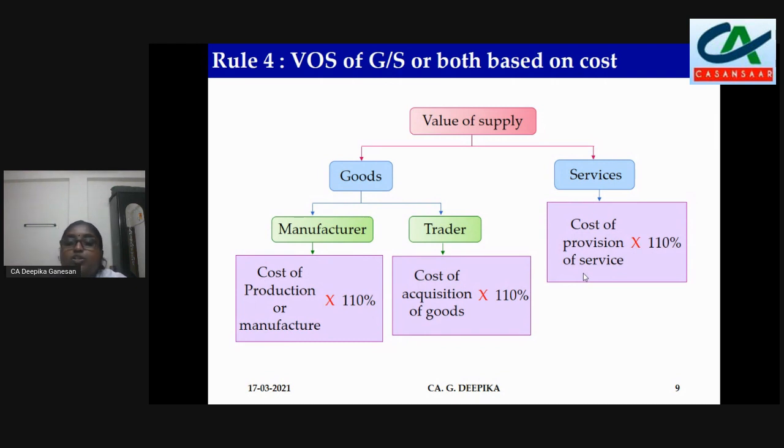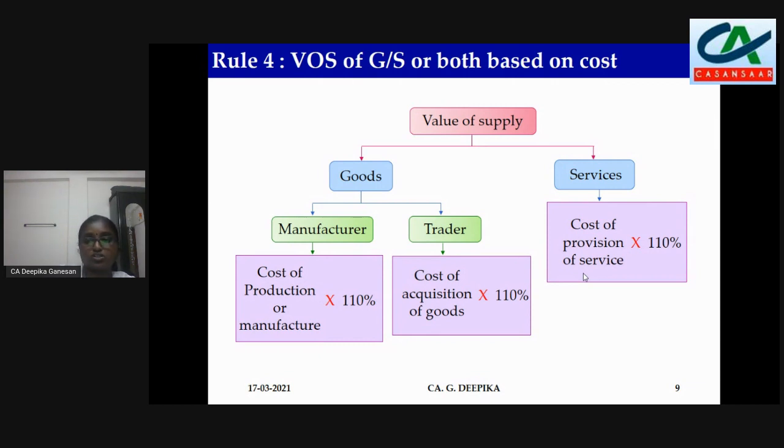Services: cost of provision of service, 10% is the profit margin. So for providing that service, whatever cost you incurred, that into 110% will be taken as the value of supply.